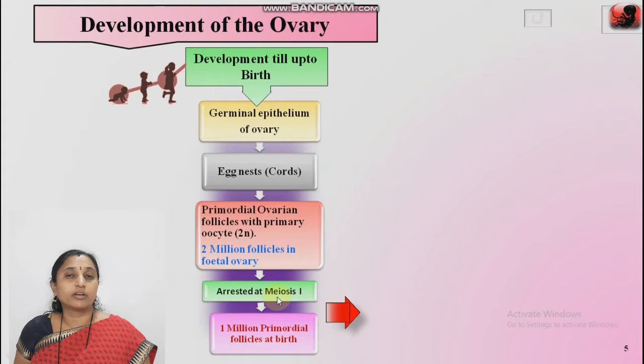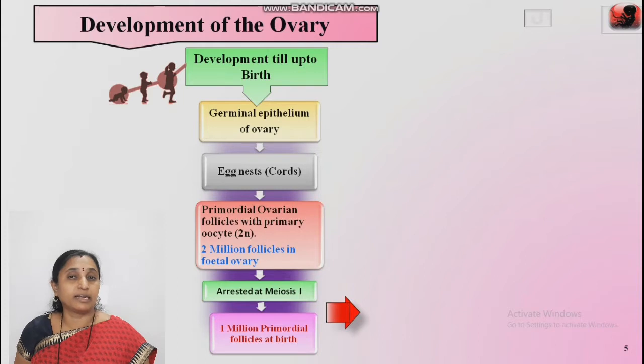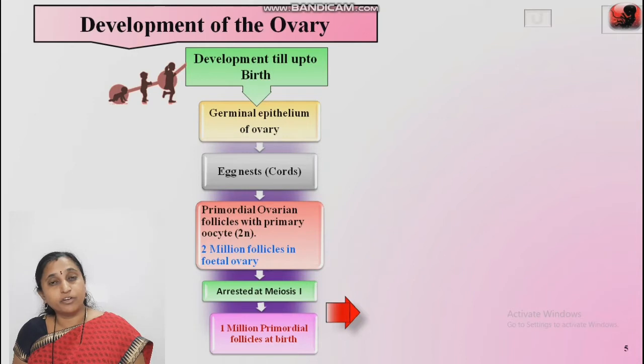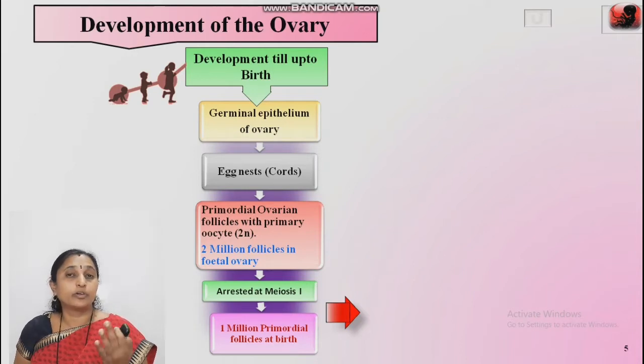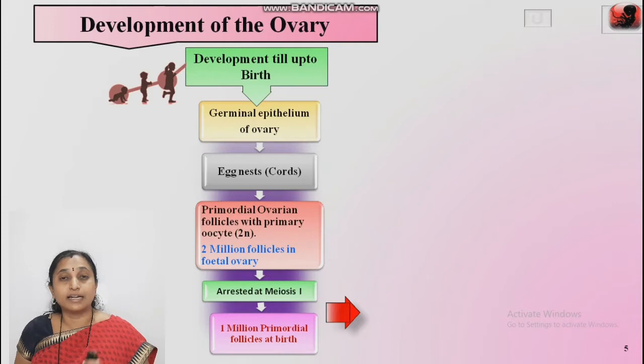What is meiosis? We already studied in 11th standard the cell divisions, mitosis and meiosis. Meiosis is the reduction cell division, that is, the number of chromosomes is reduced. In human beings 46 chromosomes are present, in 23 pairs; that is the diploid situation. In meiosis, if the parent cell is diploid, reduction division occurs and the cells become haploid, containing only one set of 23 chromosomes. Arrested at meiosis 1, the number at birth is about 1 million. Out of 2 million, only 1 million primordial follicles remain at the time of birth.